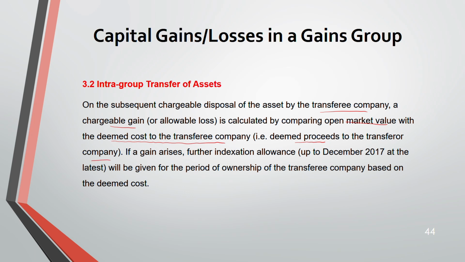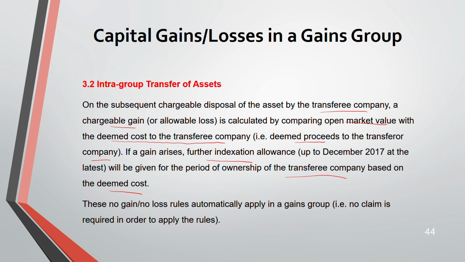So if the gain arises, a further indexation allowance will be given for the period of ownership of the transferee company based on the deemed cost. This will be given to you in the question, don't worry. No gain, no loss automatically will apply in the gain group. Automatically. You don't have to make any claim.